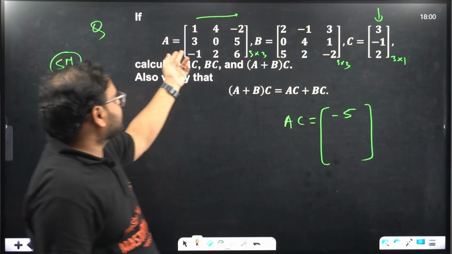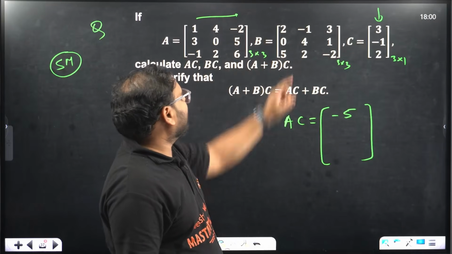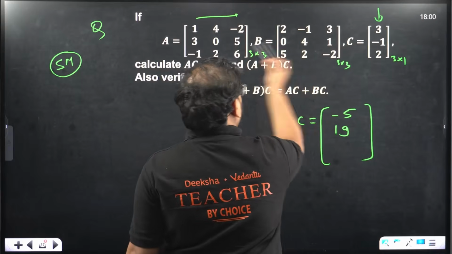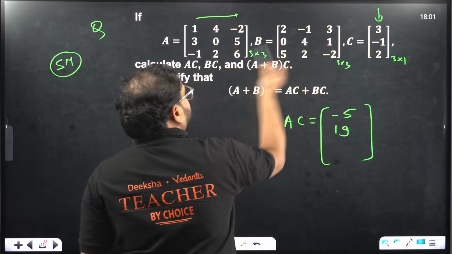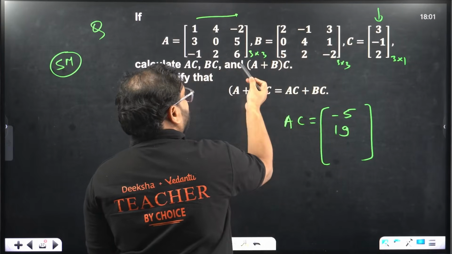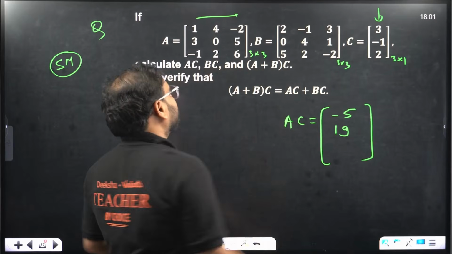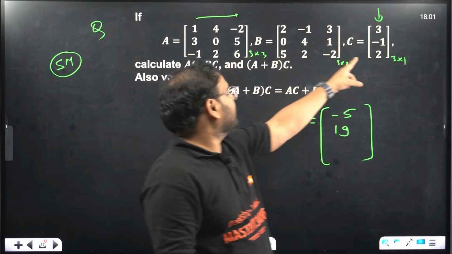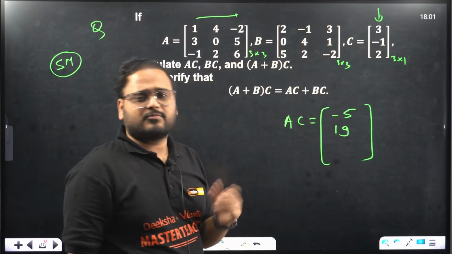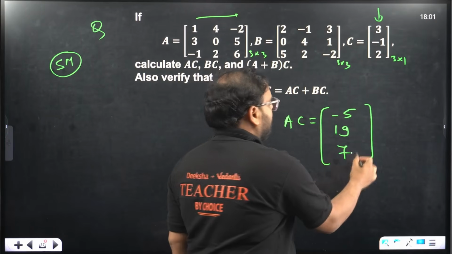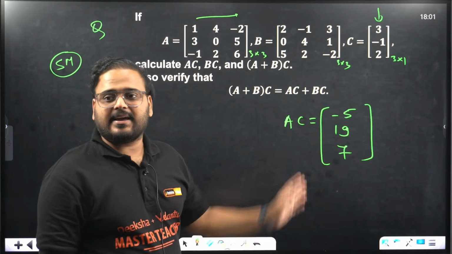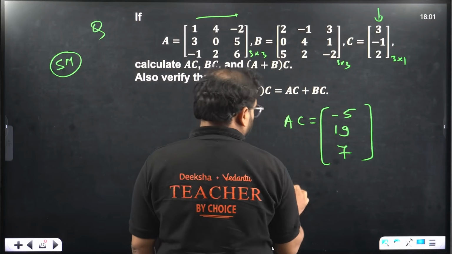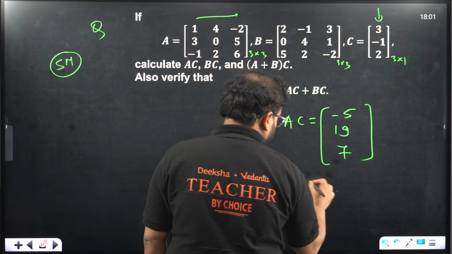Next, second row. 9, 0 and 10. Minus 3, minus 2 and 12. Minus 3 from here, minus 2 from there becomes minus 5. And then 2 times 6 is 12. 12 minus 5 is 7. This is my AC value. Let's look for BC now.